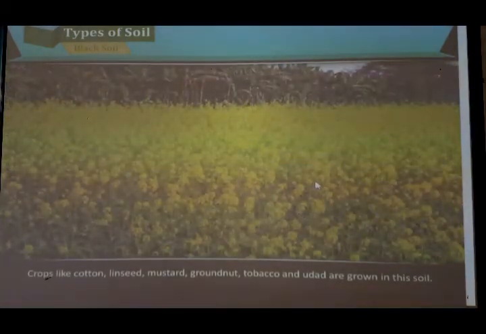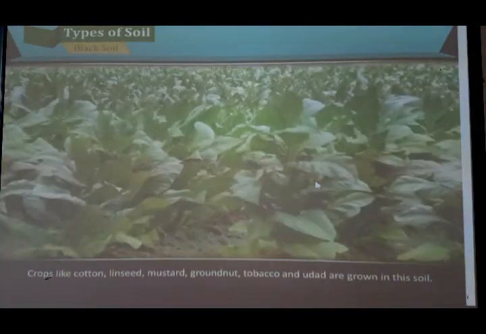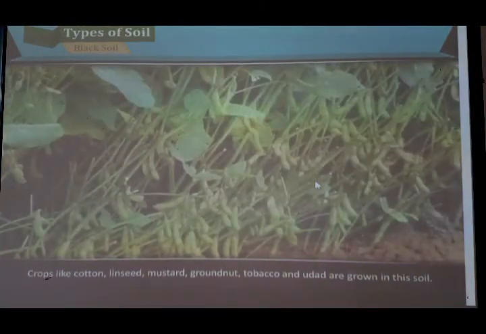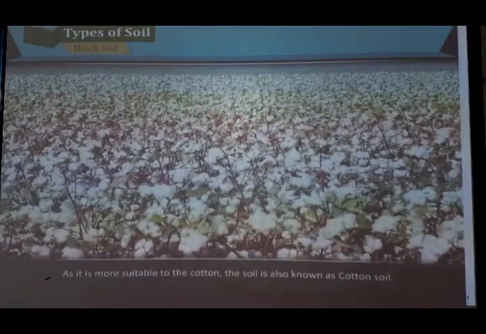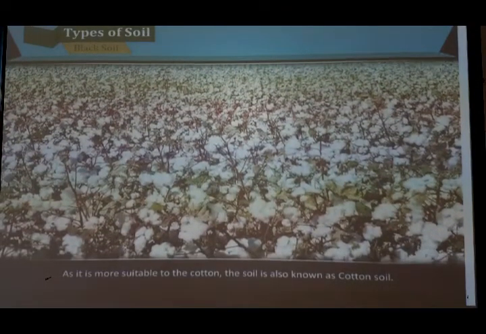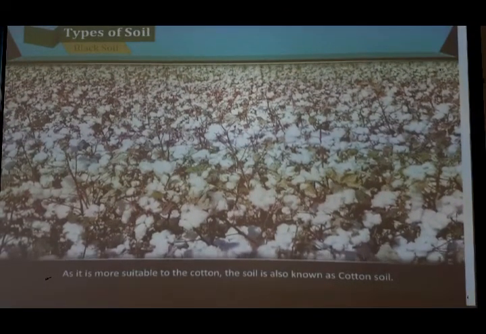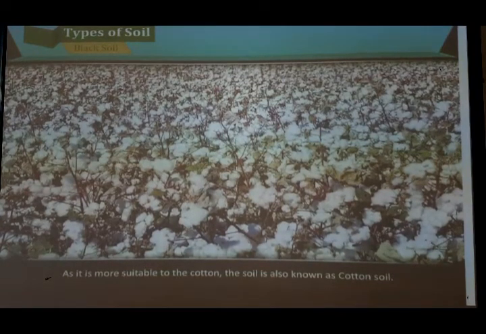Crops like cotton, linseed, mustard, groundnut, tobacco, urad are grown in this soil. As it is more suitable to cotton, the soil is also known as cotton soil. So locally it supports the cotton vegetation more. So the soil is also known as the cotton soil.